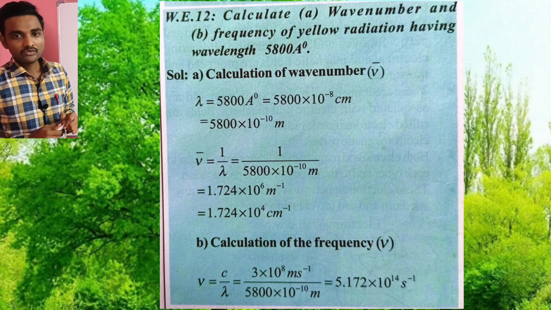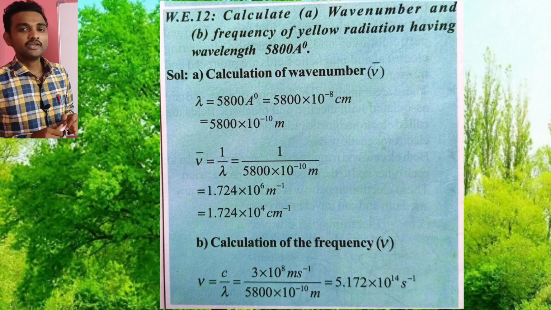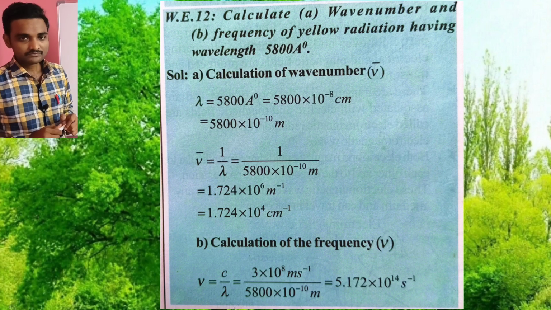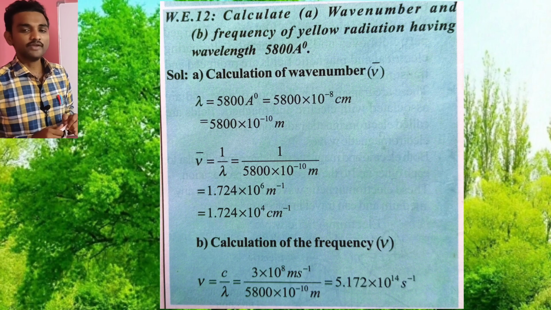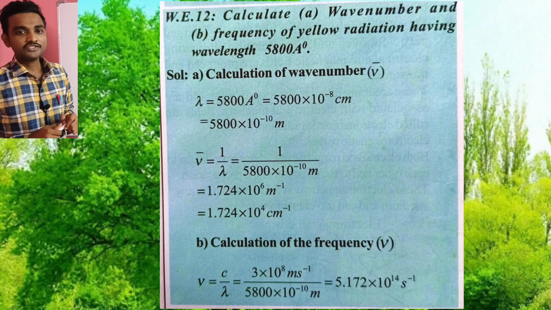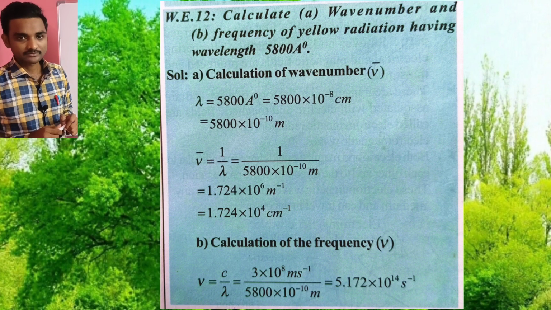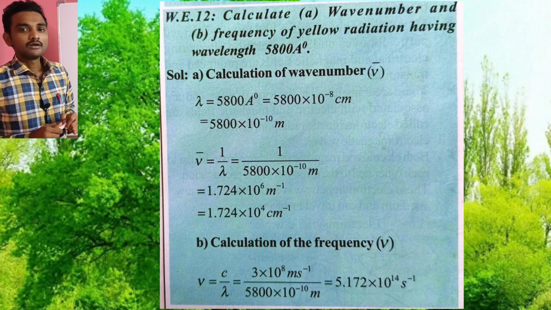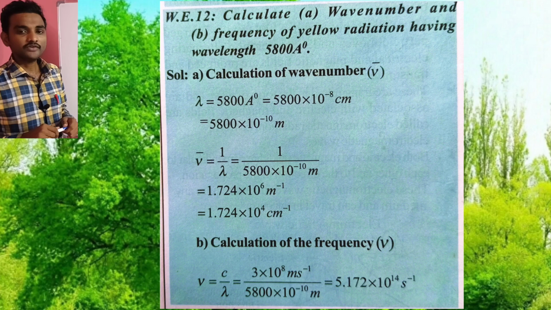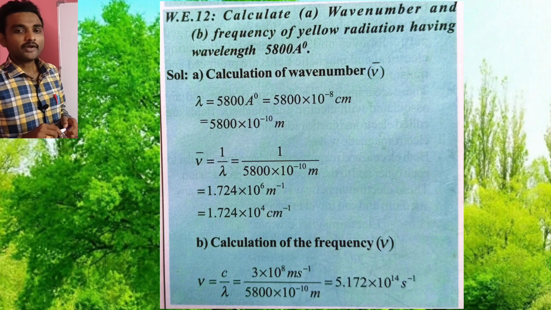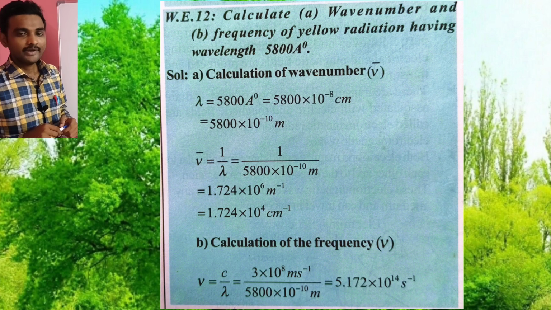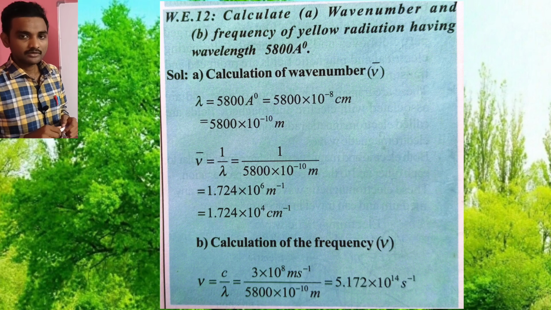Now we know one formula, mu bar, the wave number, is equal to 1 by lambda. It is equal to 1 by 5800 into 10 power of minus 10 meters. Now if it goes upside, then the final answer is 1.724 into 10 power of 4 centimeter inverse. This is the final answer for wave number.